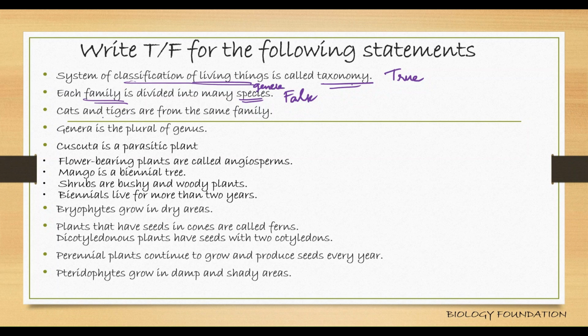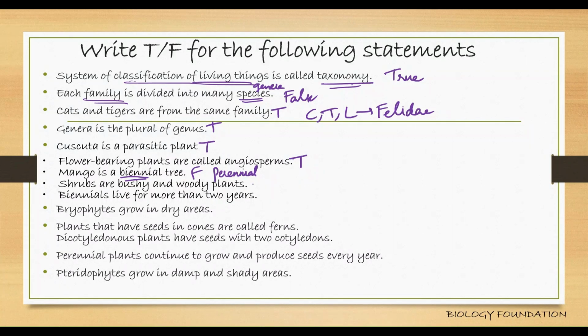Cats and tigers are from the same family. Yes, cats, tigers, lions, they belong to the same family, Felidae. So the statement is true. Genera is the plural of genus. True. Cuscuta is a parasitic plant. Yes, true. Flower bearing plants are called angiosperms. Yes. Mango is a biennial tree. No, it's a perennial tree.